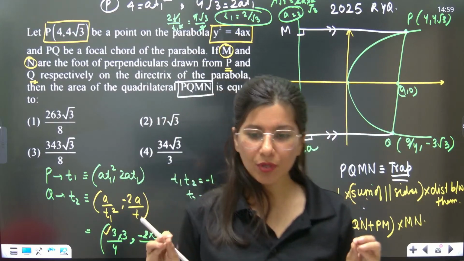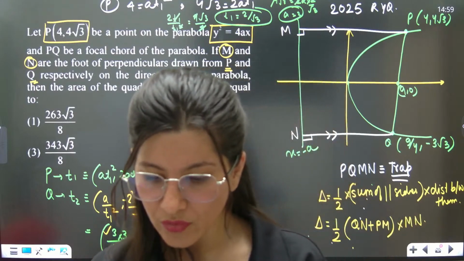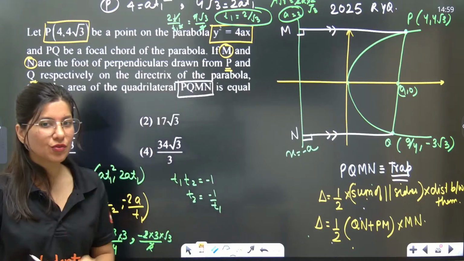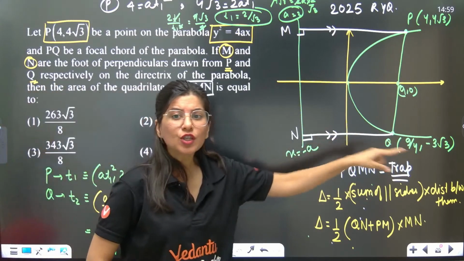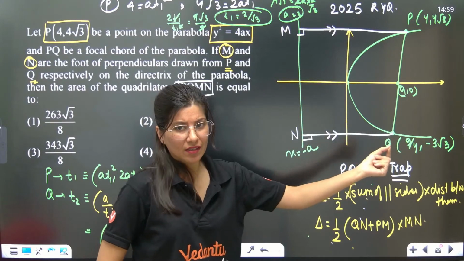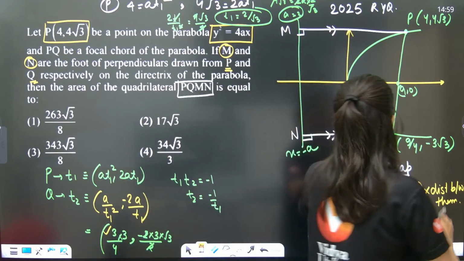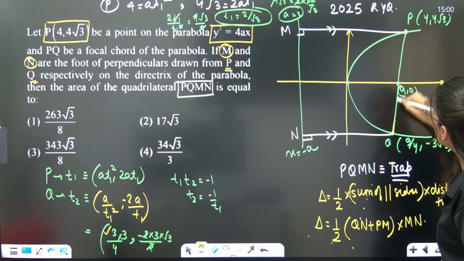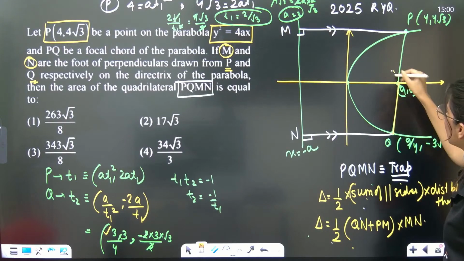Now I want your maximum attention over here. You are looking for QN. What if I tell you that this QN is nothing but the distance between Q and S? Yes or no?